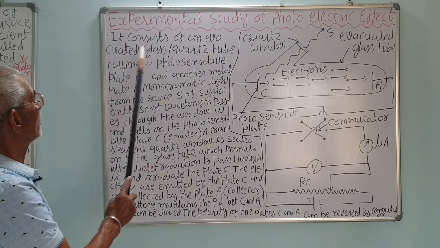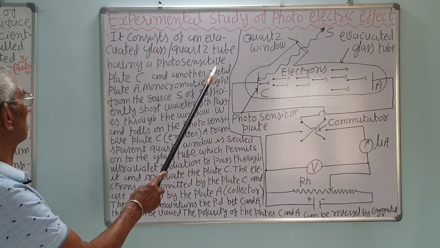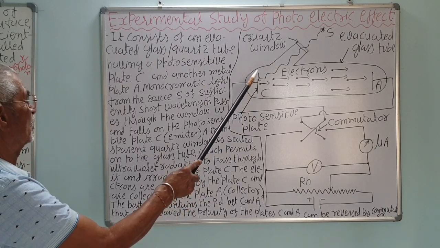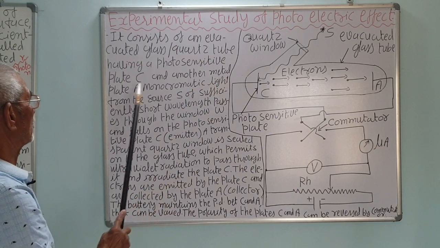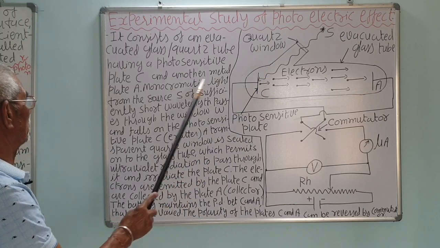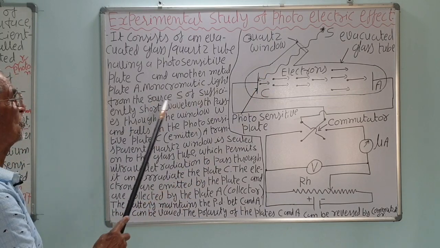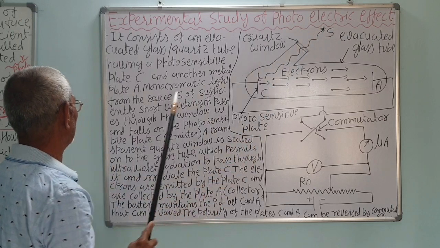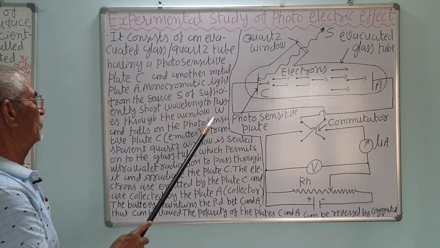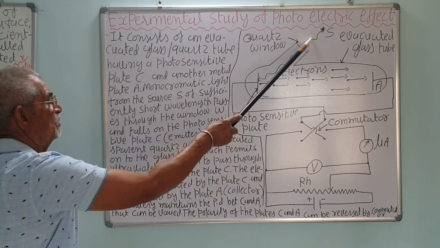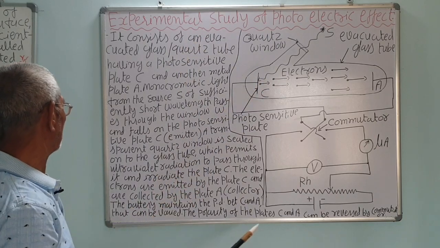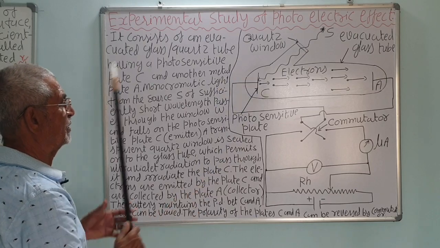So, it consists of an evacuated glass or quartz tube having the photosensitive plate C. This is a photosensitive zinc plate or any other photosensitive plate. The material is photosensitive. And another metal plate A, that is the anode. The monochromatic light from the source S, of sufficiently short wavelength, passes through the window. Correct? This is a glass window, the light passes and falls on the photosensitive plate or cathode C. So, electrons will be liberated.